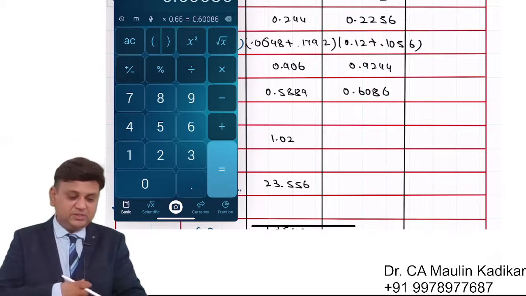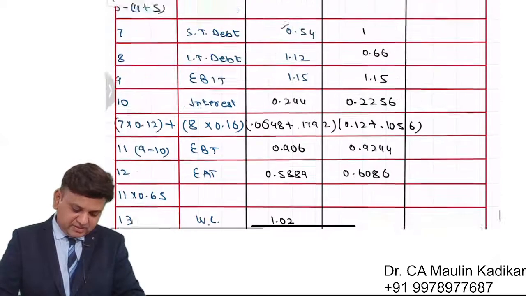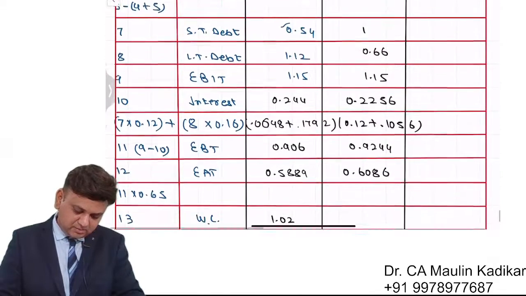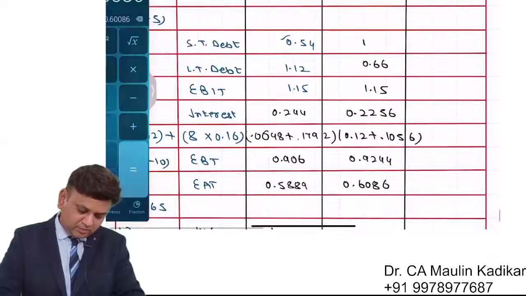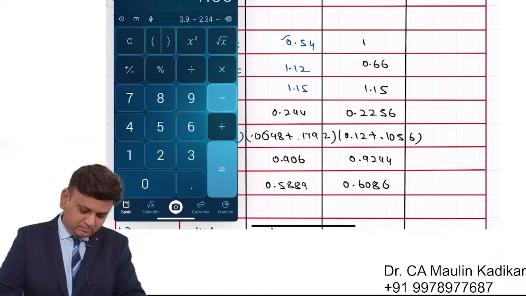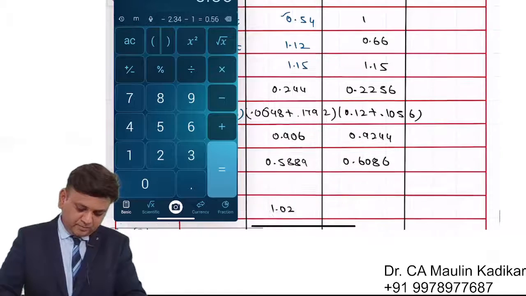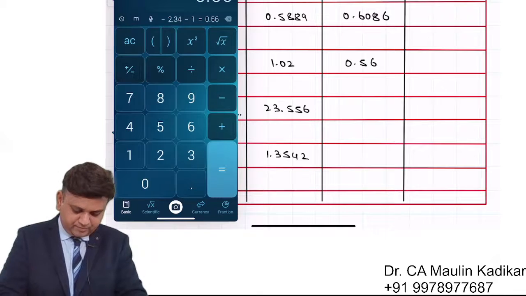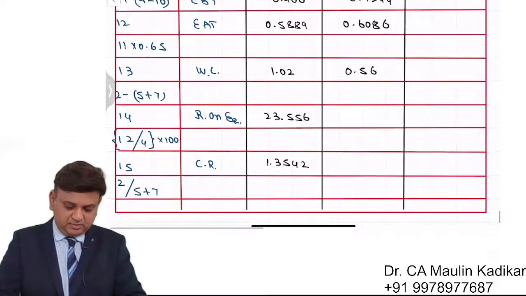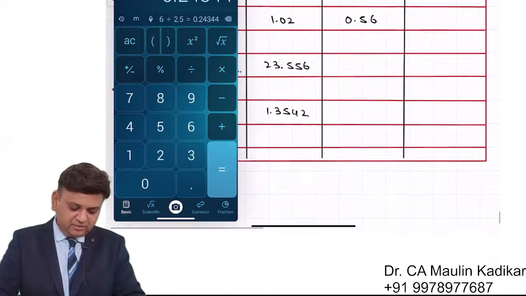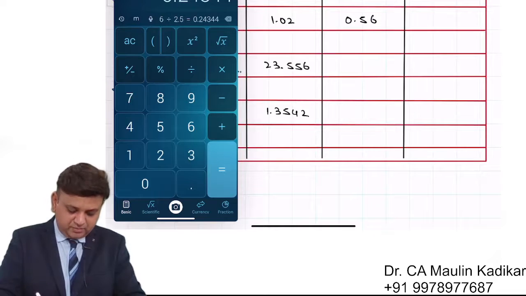As far as the working capital is concerned, it will be found as current assets that is 3.9 minus 2.34. 3.9 minus 2.34 minus 1. It is 0.56. Return on equity, it is 0.6086 divided by 2.5 into 100, 24.344.